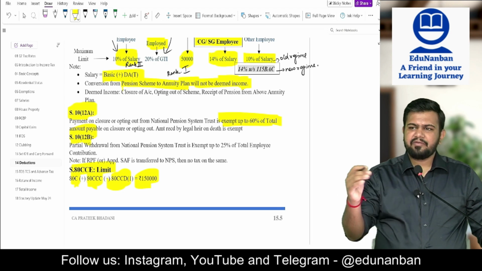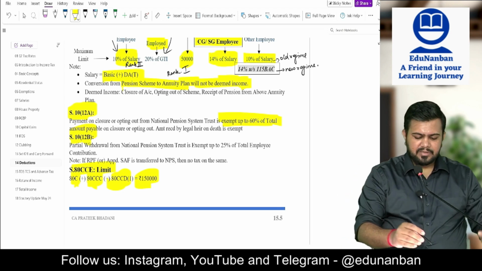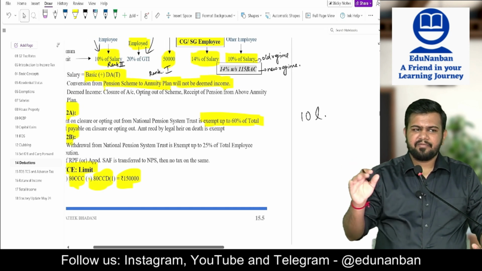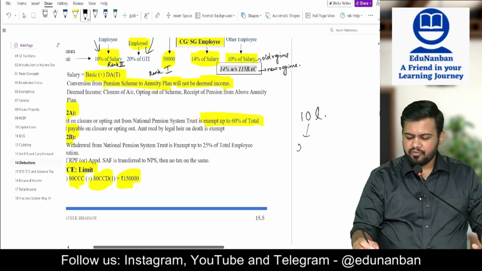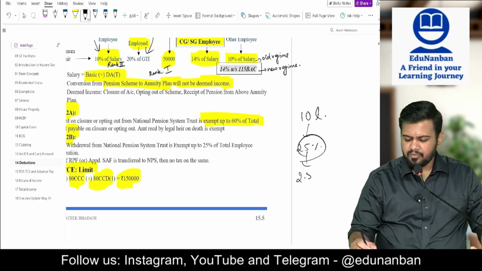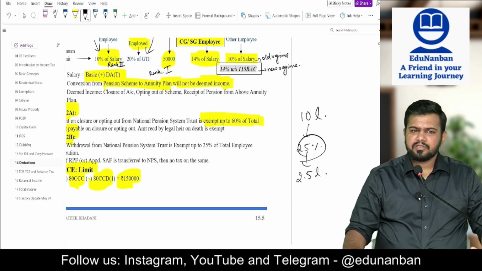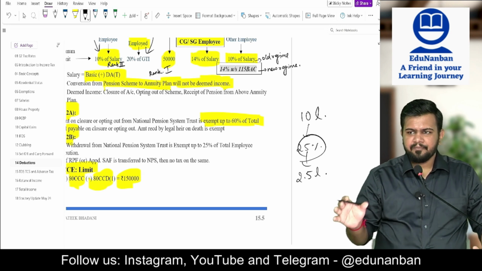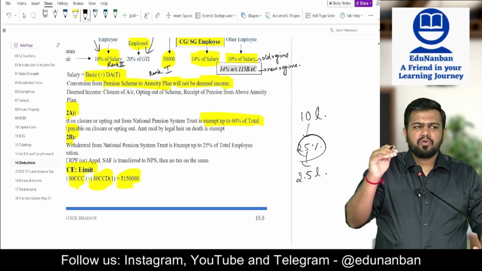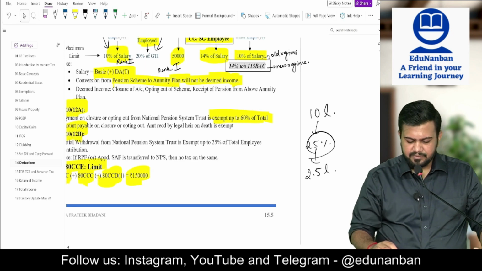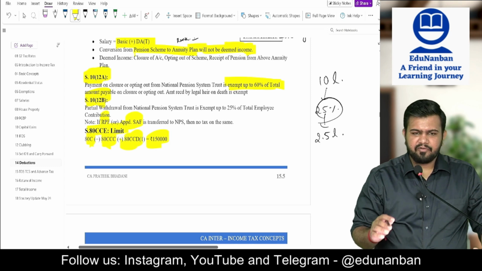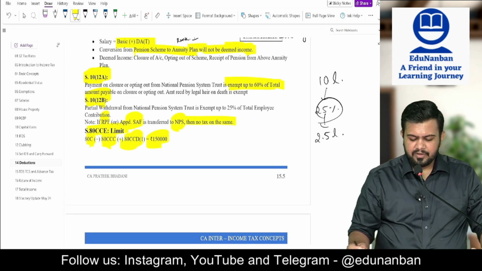Then you are partially withdrawing. Suppose there is 10 lakh rupees in the NPS, you don't want to close it fully, you want to partially withdraw the amount, you can withdraw up to 25%, it is fully exempt. So maximum 2.5 lakhs can be withdrawn. From this 10 lakh rupees, if I want to withdraw some partial amount, then you can withdraw up to 25%, fully exempt. Okay. Then if RPF and approved superannuation fund is transferred to new pension scheme, then there is no tax.